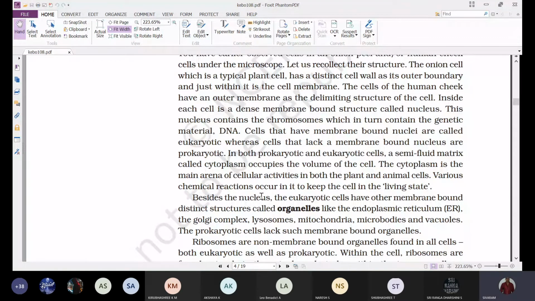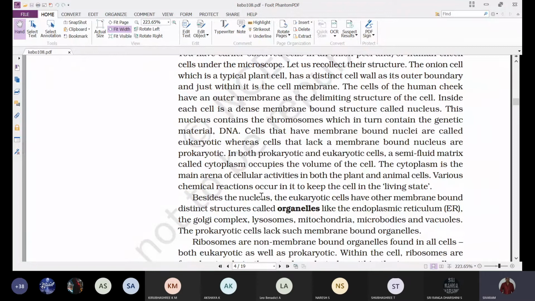The main arena means the main place of cellular activities, whether it is a plant cell or animal cell. In the cytoplasm only, all these physicochemical activities will occur.